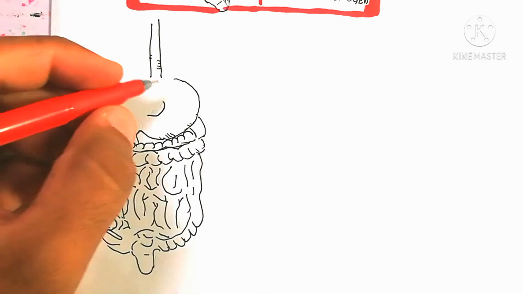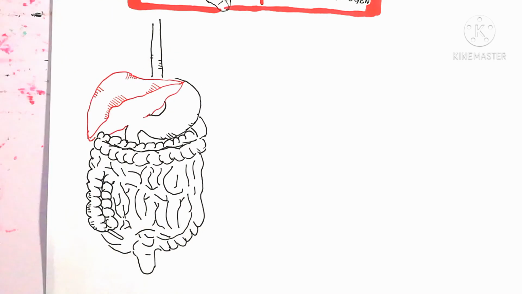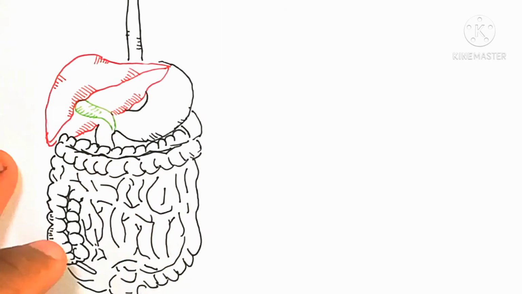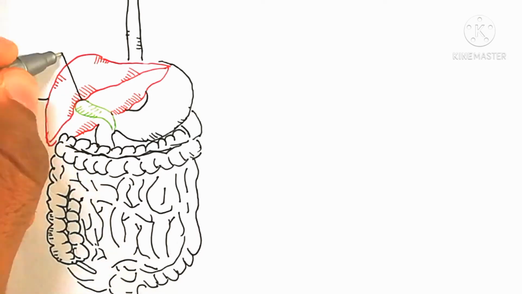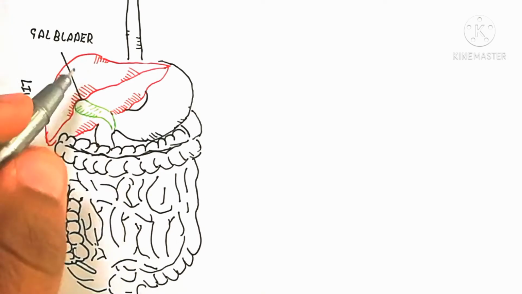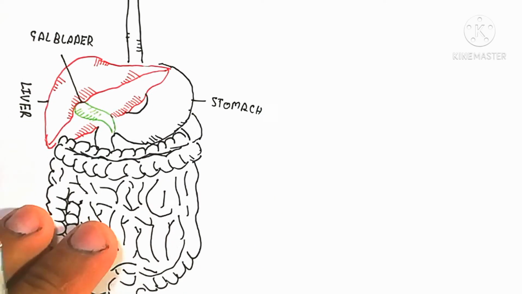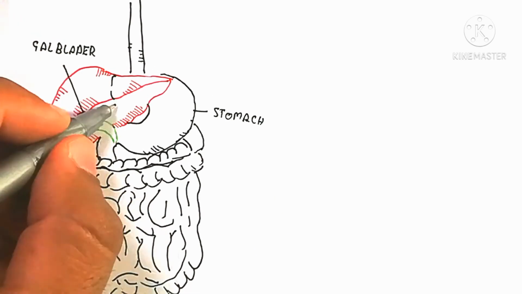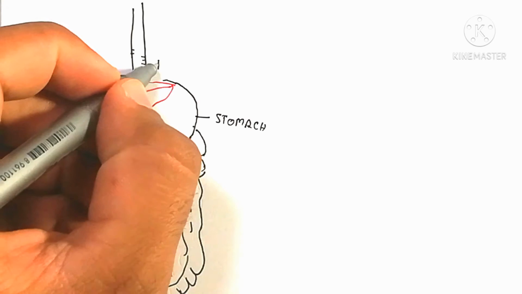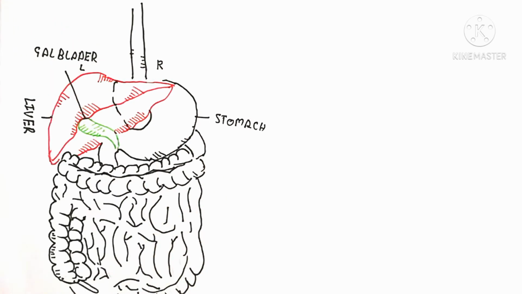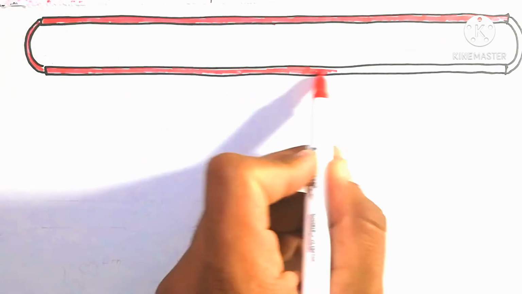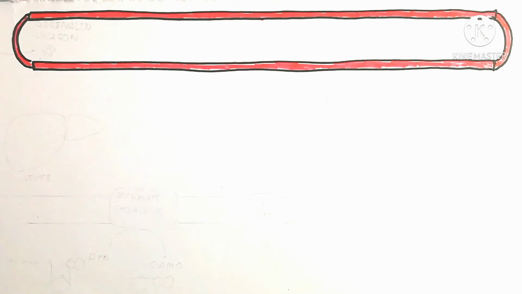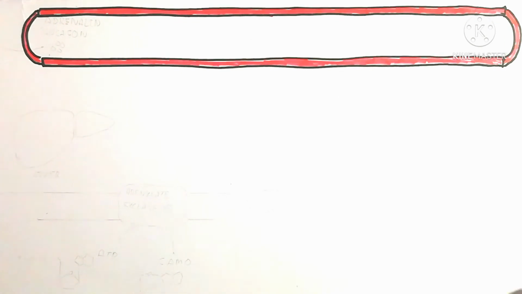In the next video we will discuss gluconeogenesis. First of all, here is the gallbladder, which is used for making bile acid, and here is the stomach and the liver. This is the digestive system, and it contains the liver. Here we will discuss just the liver, the largest glandular organ in the human body, which contains two lobes, left and right. The right is smaller and the left is larger.